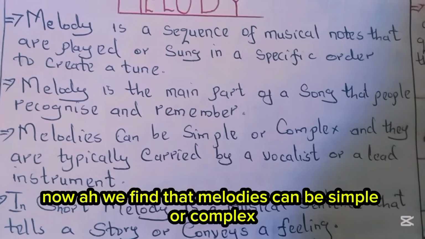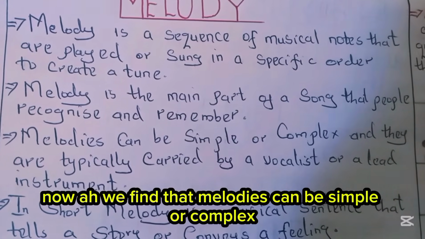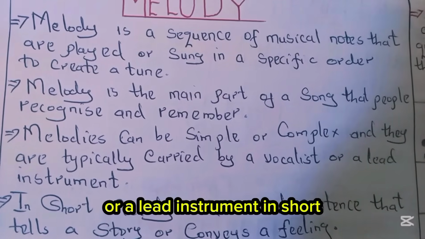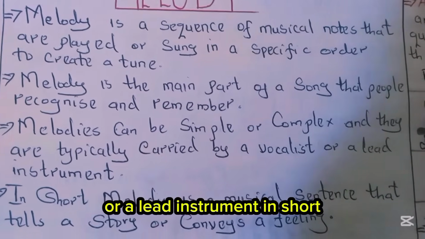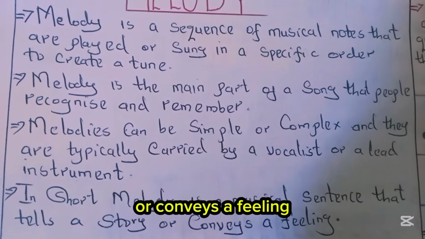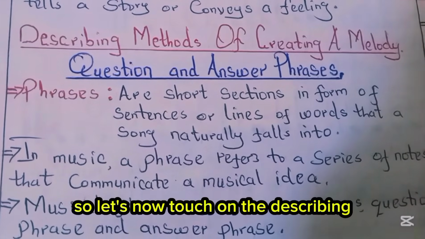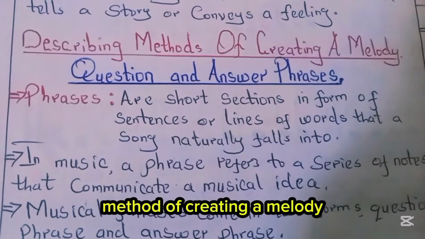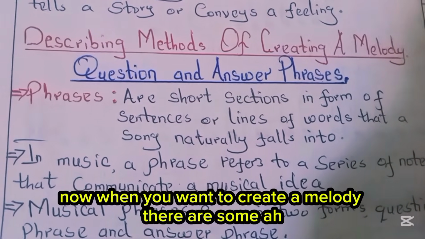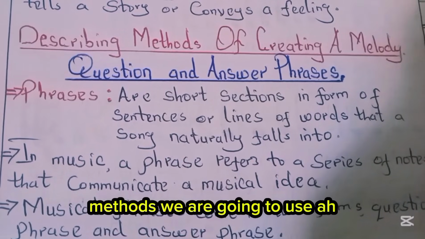Now, we find that melodies can be simple or complex, and they are typically carried by a vocalist or a lead instrument. In short, melody is a musical sentence that tells a story or conveys a feeling. So let's now touch on the method of creating a melody. How do we create a melody? Now, when we want to create a melody, there are some methods we are going to use.